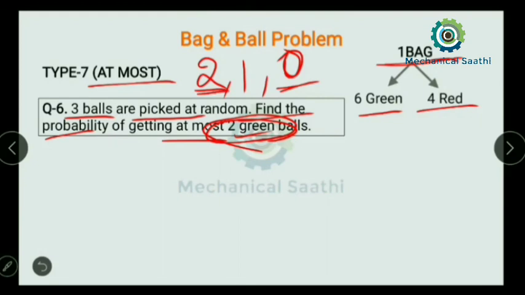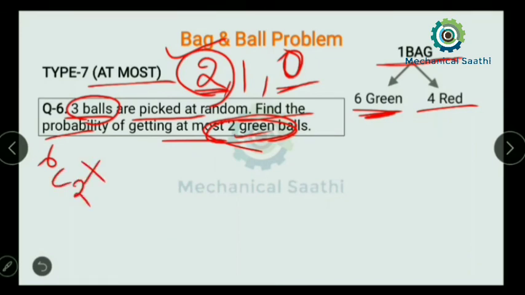In case green balls are 2, and we are picking up 3 balls, out of 6, 2 balls are green, so I can write 6C2 into, since 2 balls are green, one must be red, so 4C1.